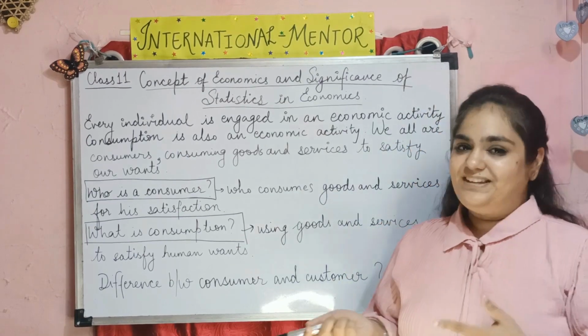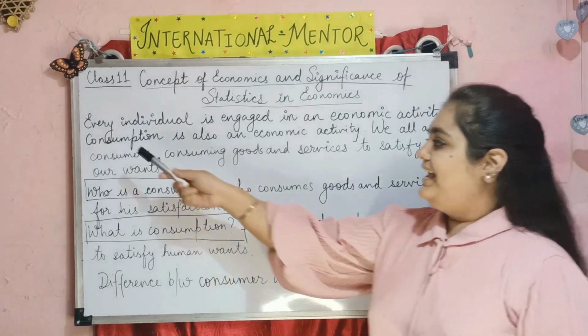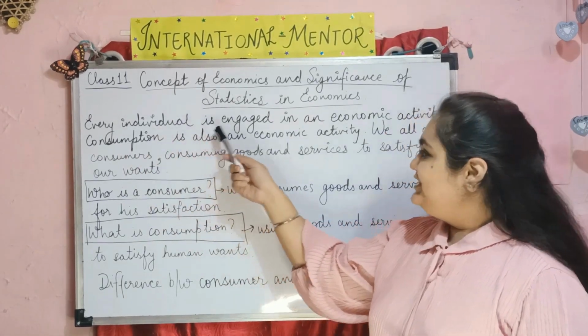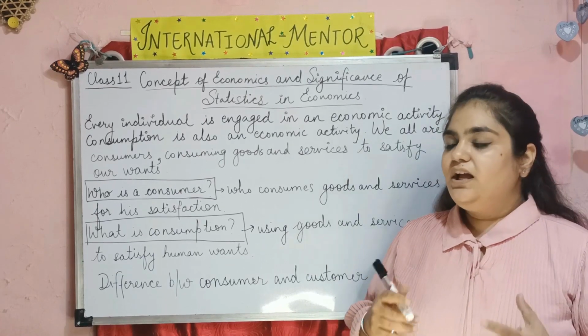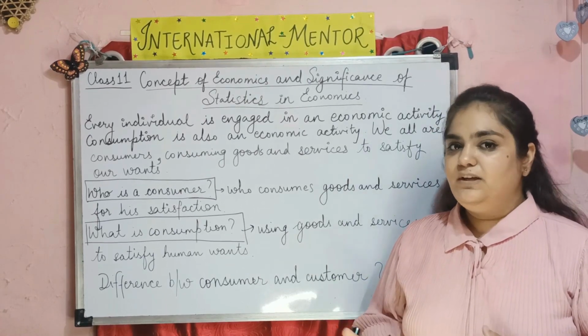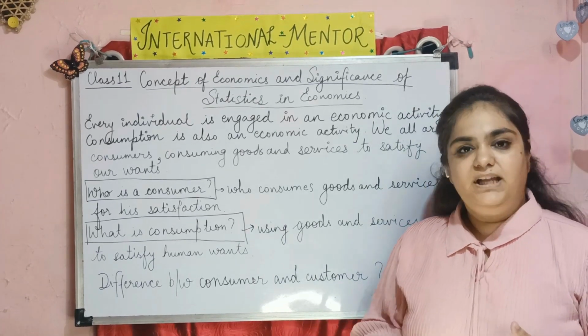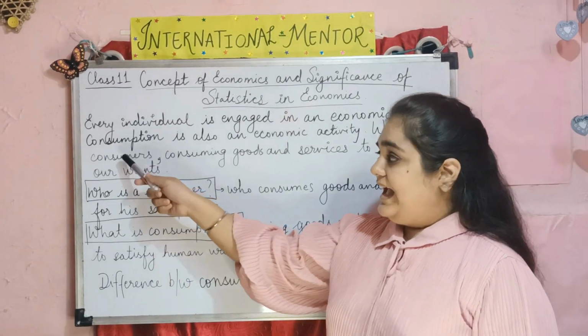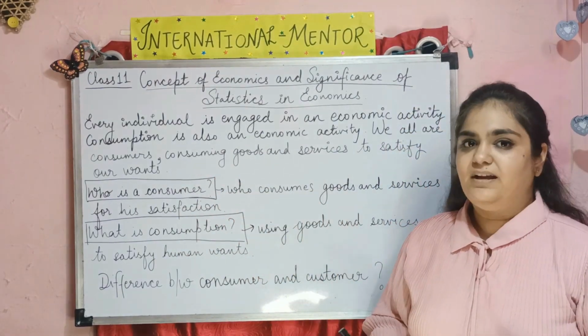So we are starting with our chapter. In statistics, every individual is engaged in an economic activity. In a country, each and every individual is doing some economic activity for earning their living. And consumption is the most important economic activity.